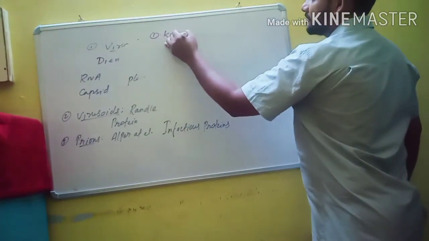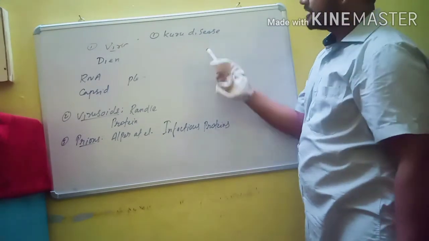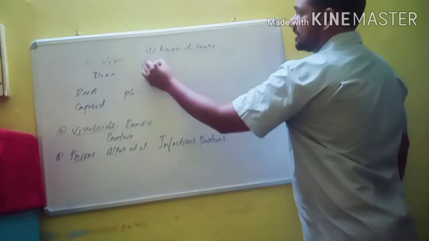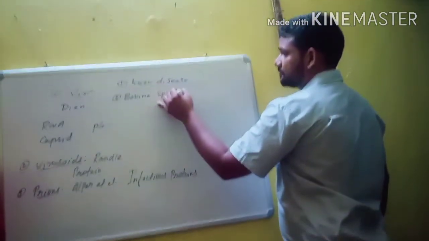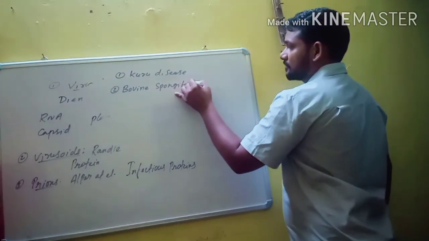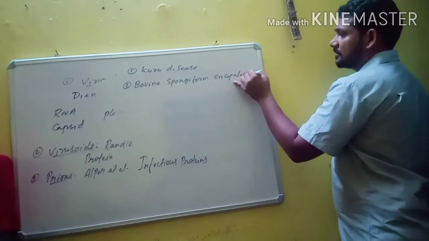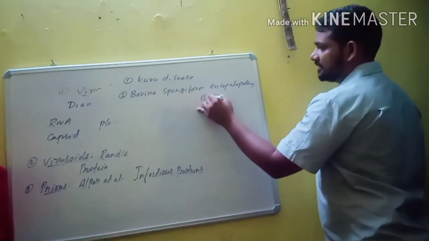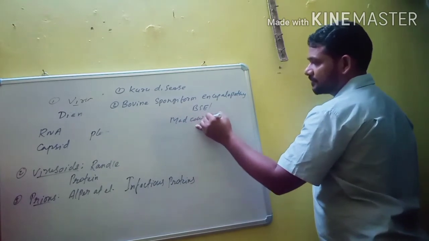Kuru disease, which is generally known as laughing death disease in humans, and the second one is bovine spongiform encephalopathy, BSE, also known as mad cow disease.